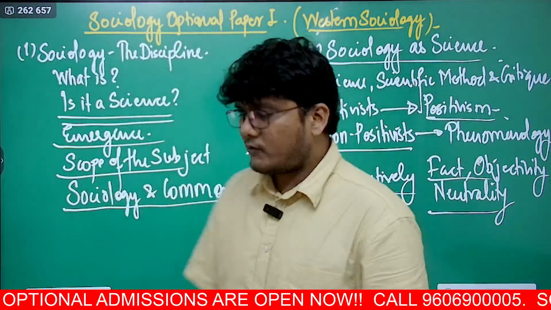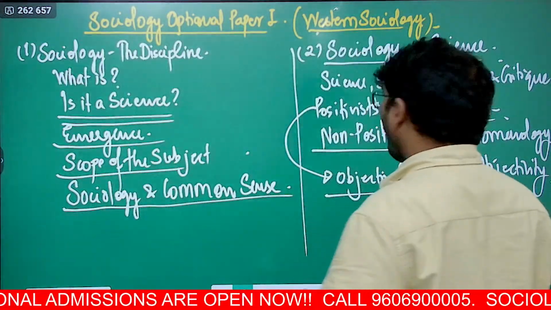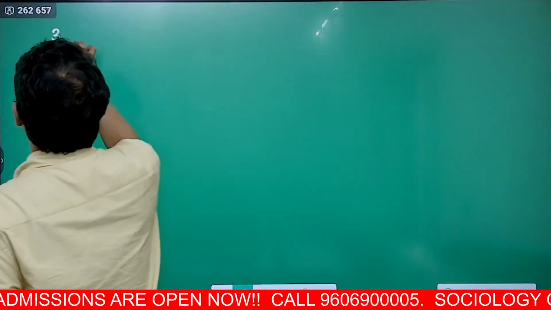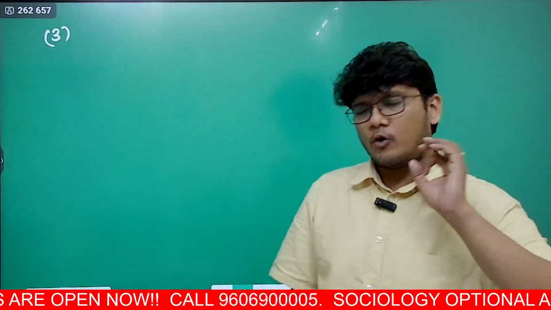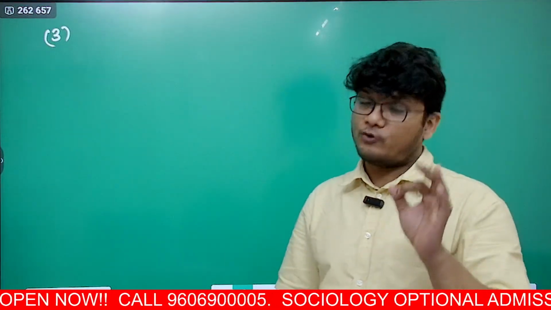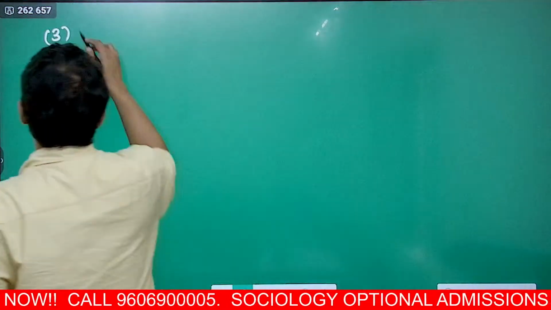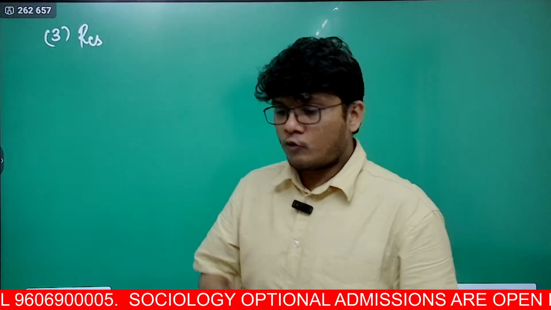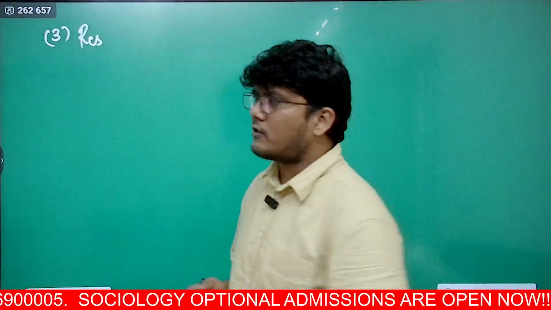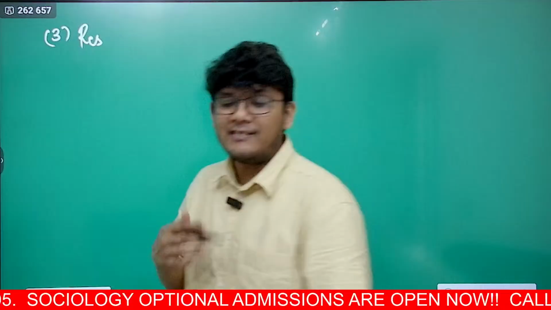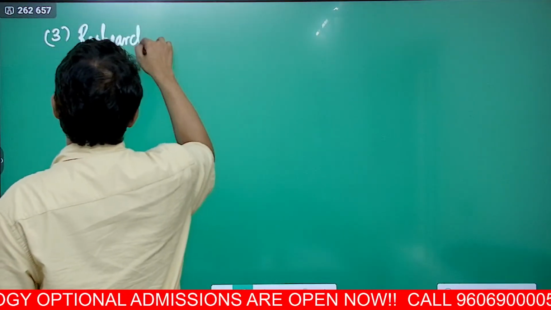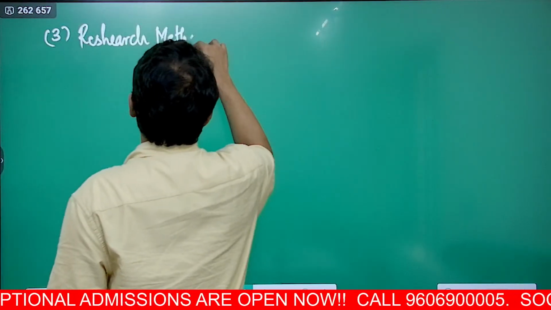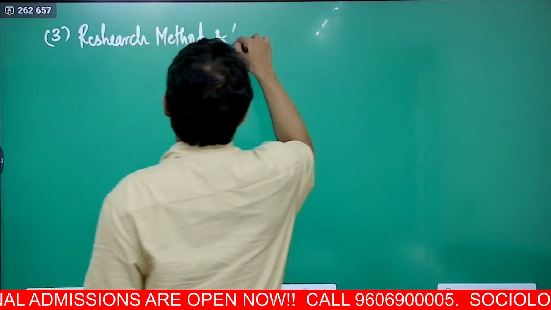Right? Next, once we are done with this, we move on to quite an important chapter. In this, a minimum 120-marker question comes. So around 20-30 marks questions do come. At times 20-marker questions also come. The third one is research, basically research methodology. In research methodology, you actually understand how these researches are conducted. Research methodology or method and analysis.